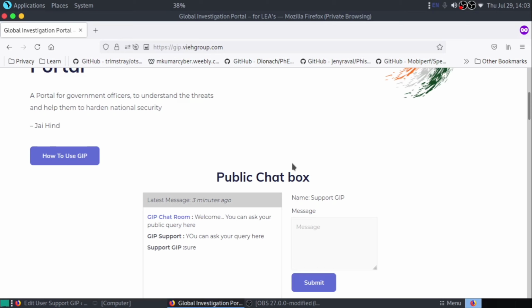We have even created a small team for the support of GIP. They are going to help you closely with whatever query you have, either technical or non-technical, or help in any case. We'll try our best. No charges, nothing; everything will be free for you, because you are serving the nation. The only motive is that we would like to be a part of yours.